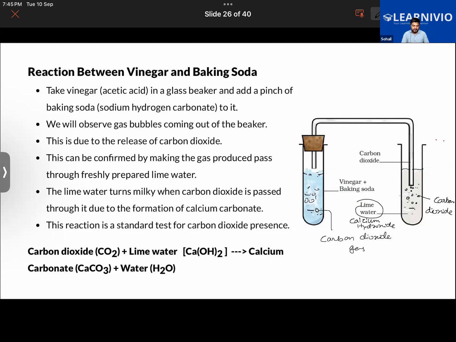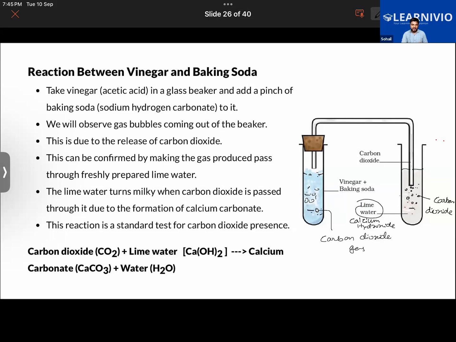In the first place, the reaction between vinegar and baking soda gave out carbon dioxide gas. So a chemical change has taken place here. Getting it, Razan? And here also a chemical change has taken place, where this carbon dioxide gas reacts with the calcium hydroxide, and two new products, namely calcium carbonate and water, will be formed.